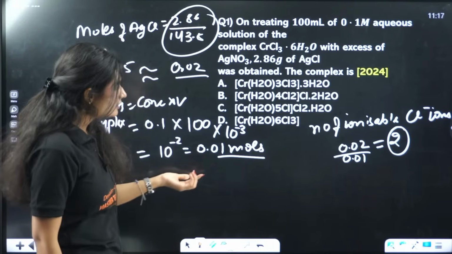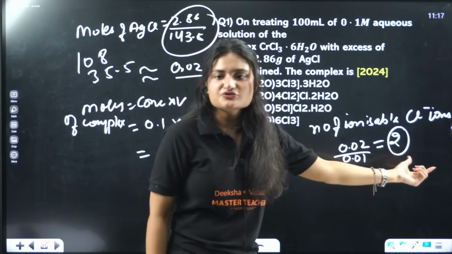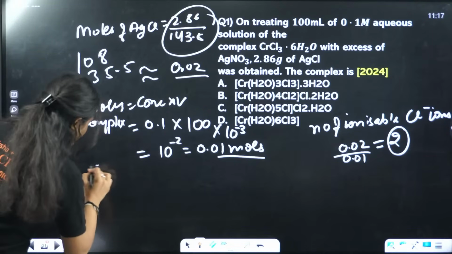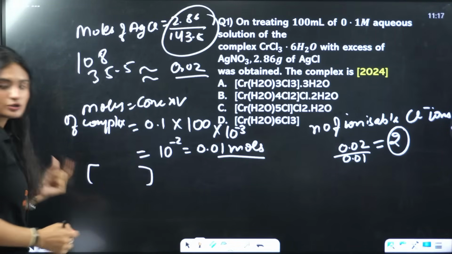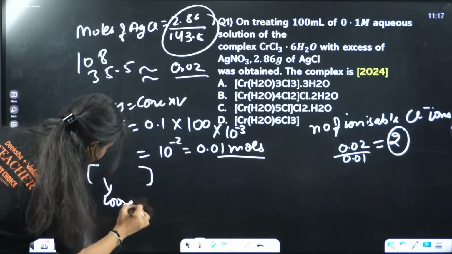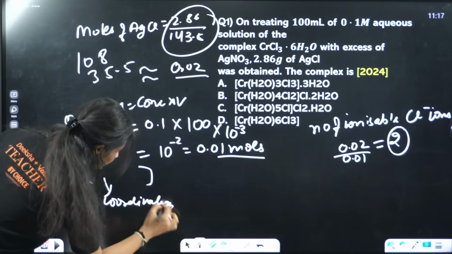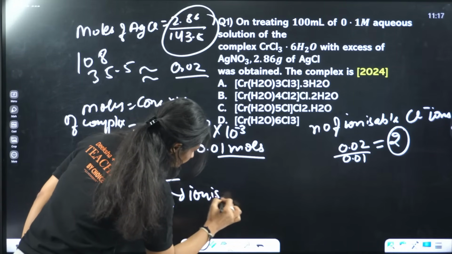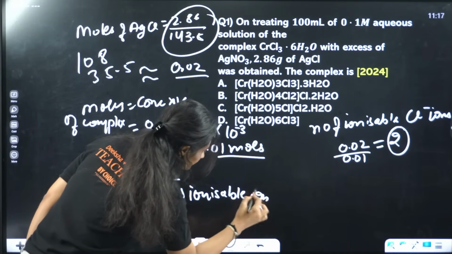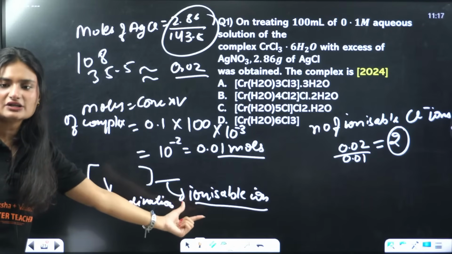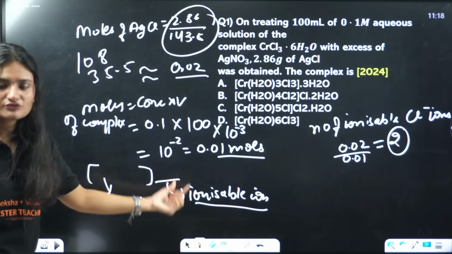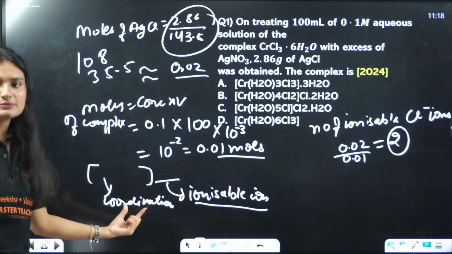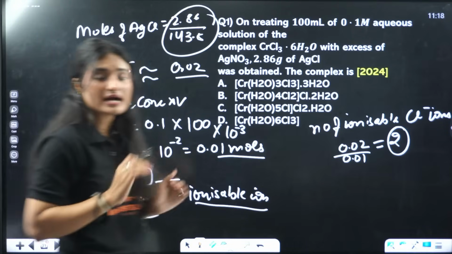Now see, the number of chloride ions we are getting is 2. That means in coordination compounds, you have a coordination sphere. This is your coordination sphere. Outside the coordination sphere, there is an ionizable ion. This is the ionizable part. You can convert them into ions, but this is the non-ionizable part. It doesn't break down. It stays as whole only.